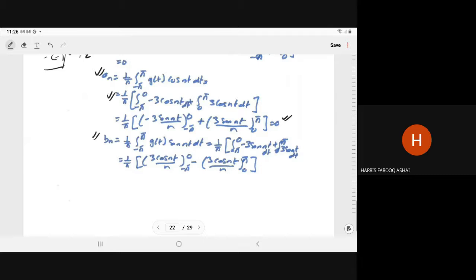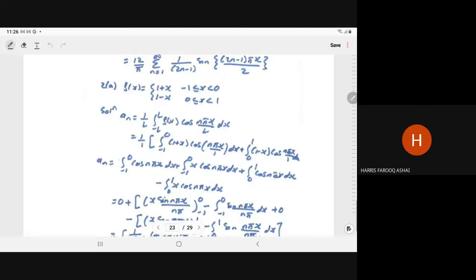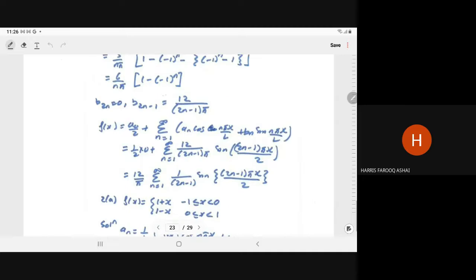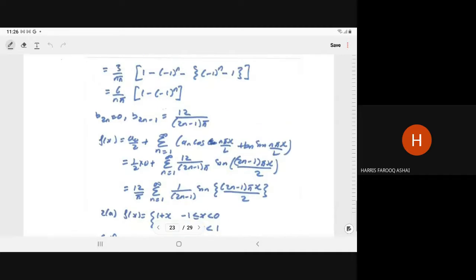Right. So it is 1 upon pi, 3 cos nt upon n with limit minus pi to 0, minus 3 cos nt upon n with limit 0 to pi. And we know that cos n pi is equal to minus 1 to power n.